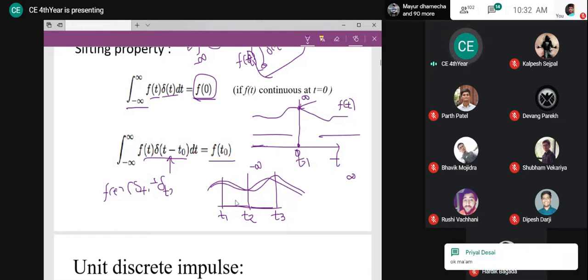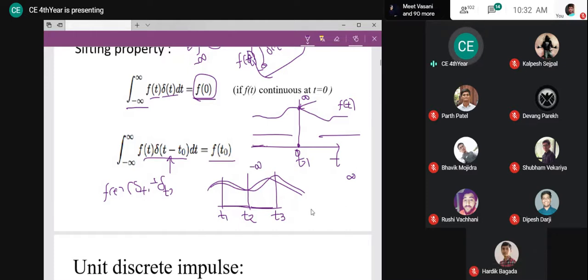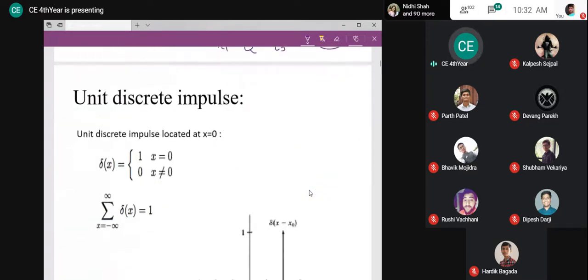One more point: what you actually multiplied is this. Instead of having an impulse at t1, you had impulses at t1, t2, t3. Can I say you had 3 impulses? You had actually a train of impulses. You use a train of impulses to multiply with a function. If you have multiple impulses separated at some distance, we will call it an impulse train. Multiple impulses in a row. These concepts will be highly useful to us somewhere.